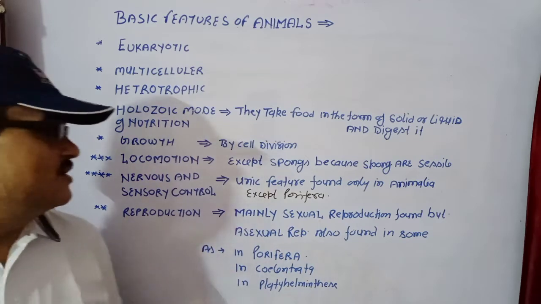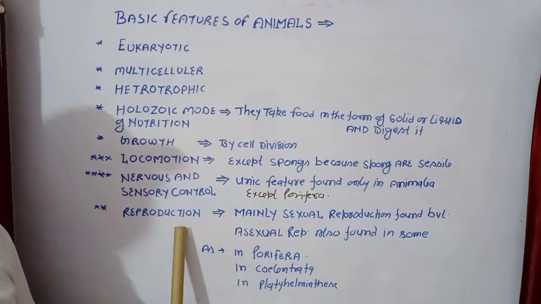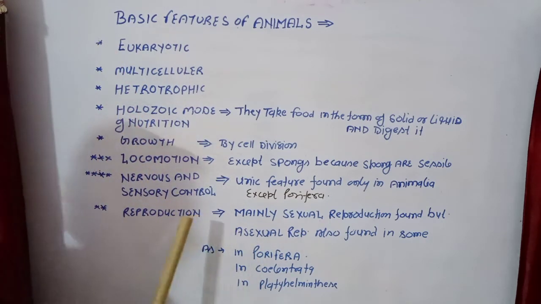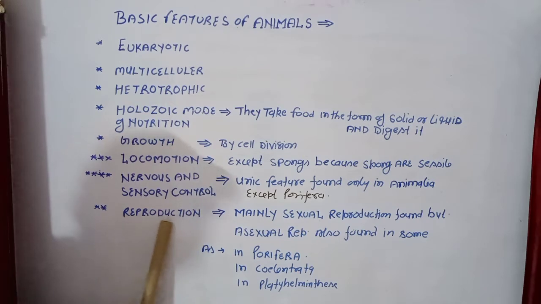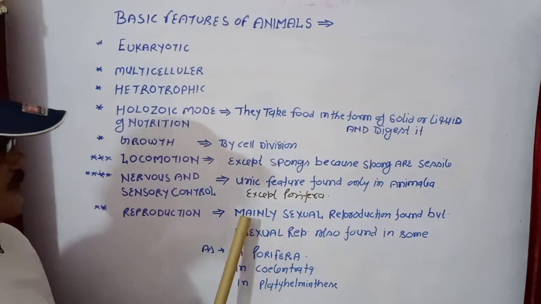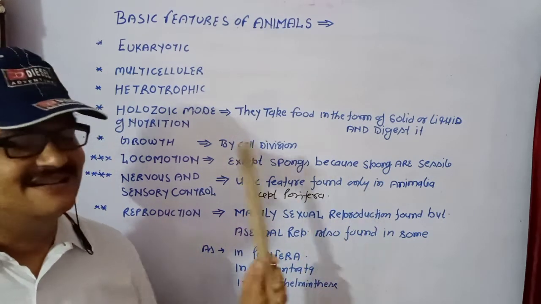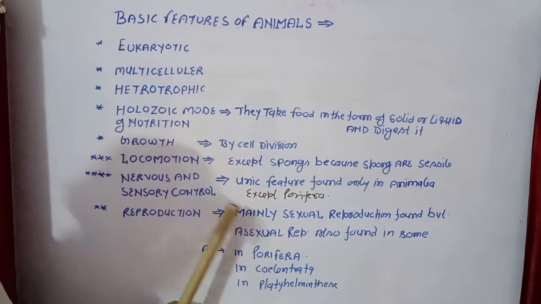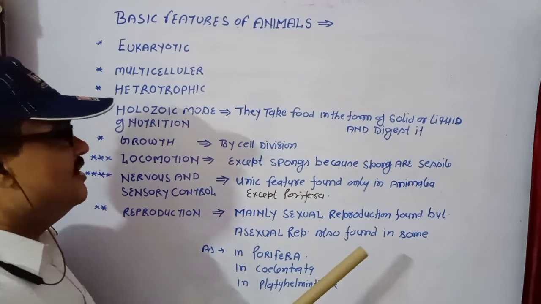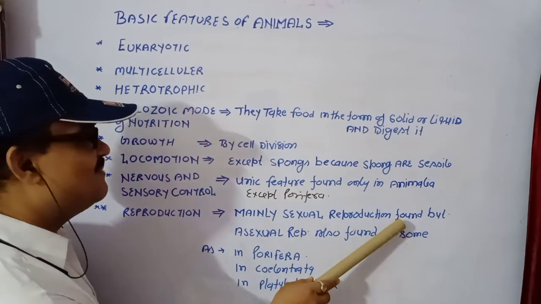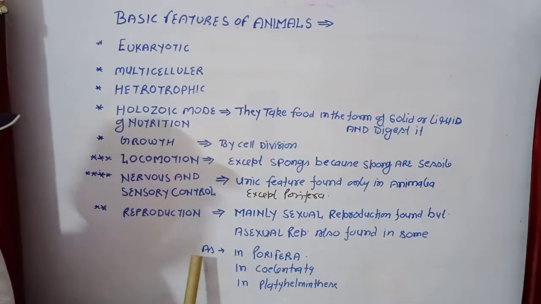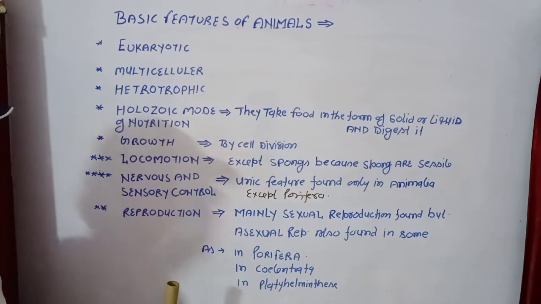After that, reproduction. This feature is found from Monera to Animalia, in all. So this is not a very unique feature, because reproduction is found in all. But the main point is that here animals reproduce mainly by sexual reproduction. What kind of reproduction is main? Mainly they reproduce by sexual reproduction. But don't think some animals show what? Asexual reproduction. Asexual reproduction is also found in some groups, as in Porifera, where asexual reproduction is found along with sexual reproduction.